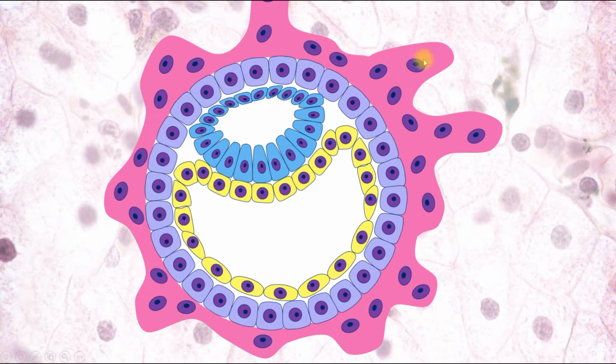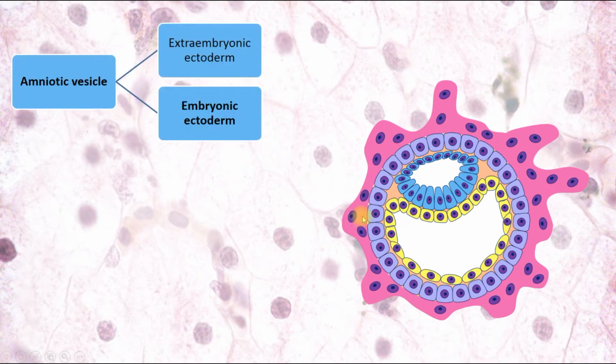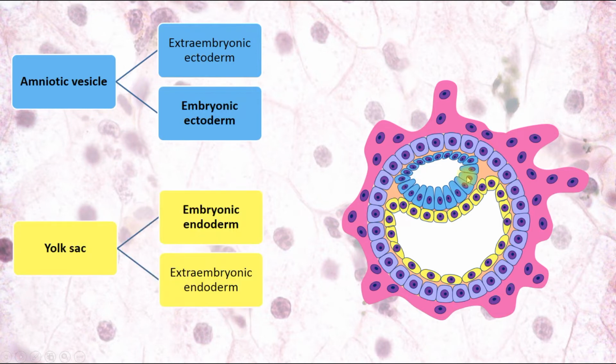And also syncytiotrophoblast appears during the implantation. And here we can see formation of extraembryonic mesoderm and embryonic mesoderm. It fills the space between ecto and endoderm, and also it will surround the amniotic vesicle and yolk sac. So here we can see blastocyst, and it has amniotic vesicle and yolk sac.